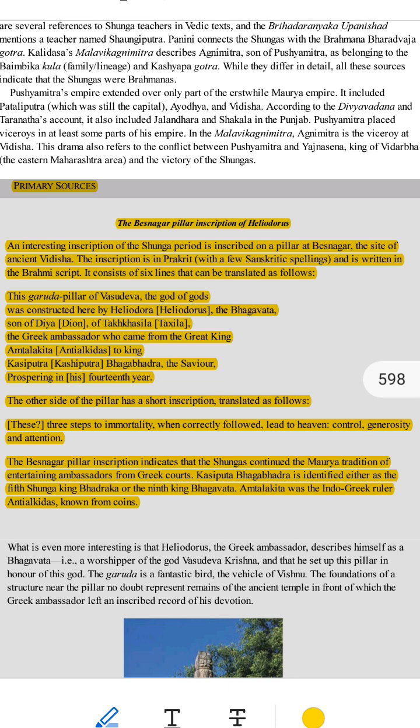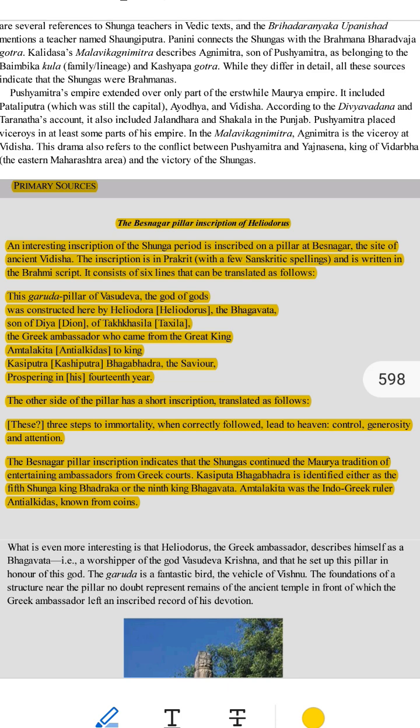Part 1, about the pillar and the person who built it. 1. The pillar is a symbol. This pillar is called a Garuda pillar. Garuda is a mythical bird in Indian culture. It is a symbol often connected with Lord Vishnu and Lord Vasudeva, another name for Krishna. So, the pillar was created to honor Lord Vasudeva, whom people saw as a divine or godlike figure. 2. The person who built it. A man named Heliodorus built this pillar.